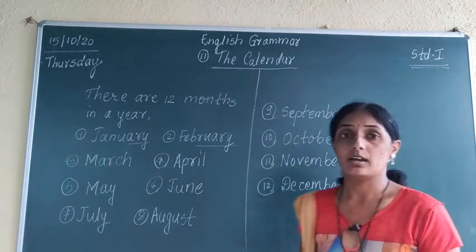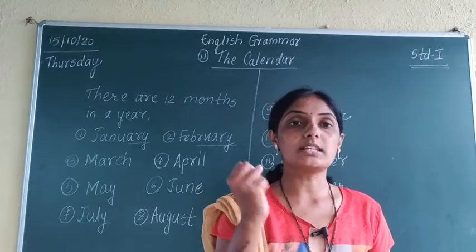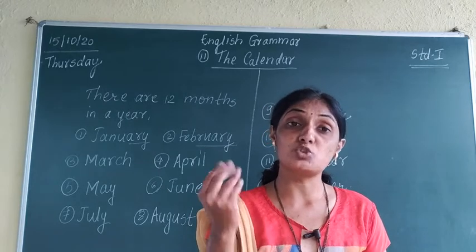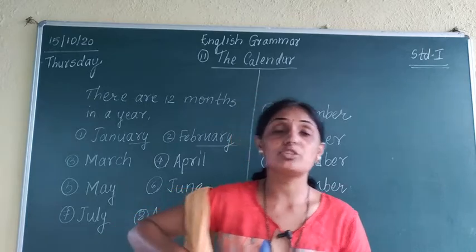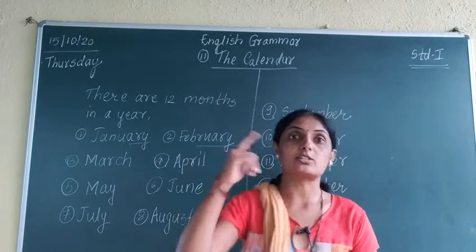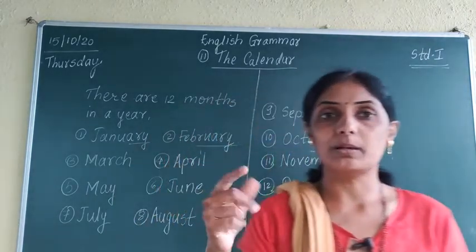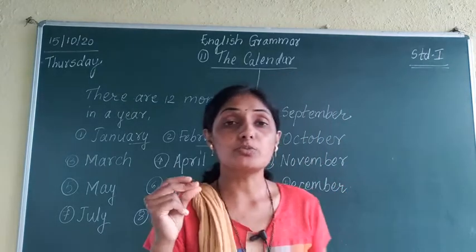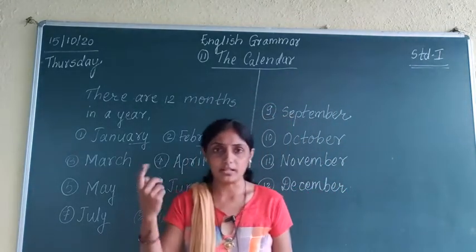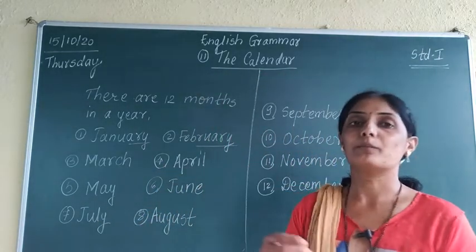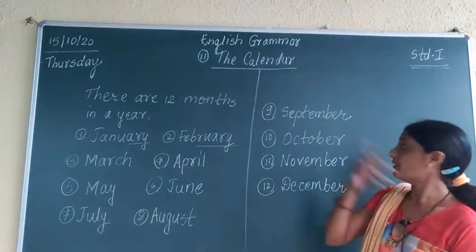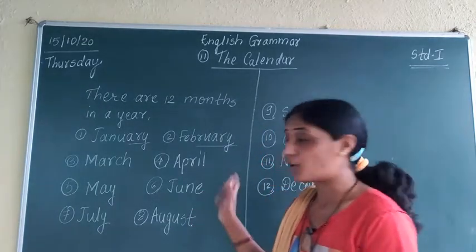Then we say, I am born in the 5th month, I am born in the 6th month. 6th month means which month? June. You should be able to tell like that. If someone asks you which is the 10th month, then immediately you should be able to say it is October. Which is the 12th month? December. Which is the 4th month? Come on, tell me. April. Which is the 2nd month? February. Which is the 7th month? July. Which is the 9th month? September. Which is the 8th month? August.